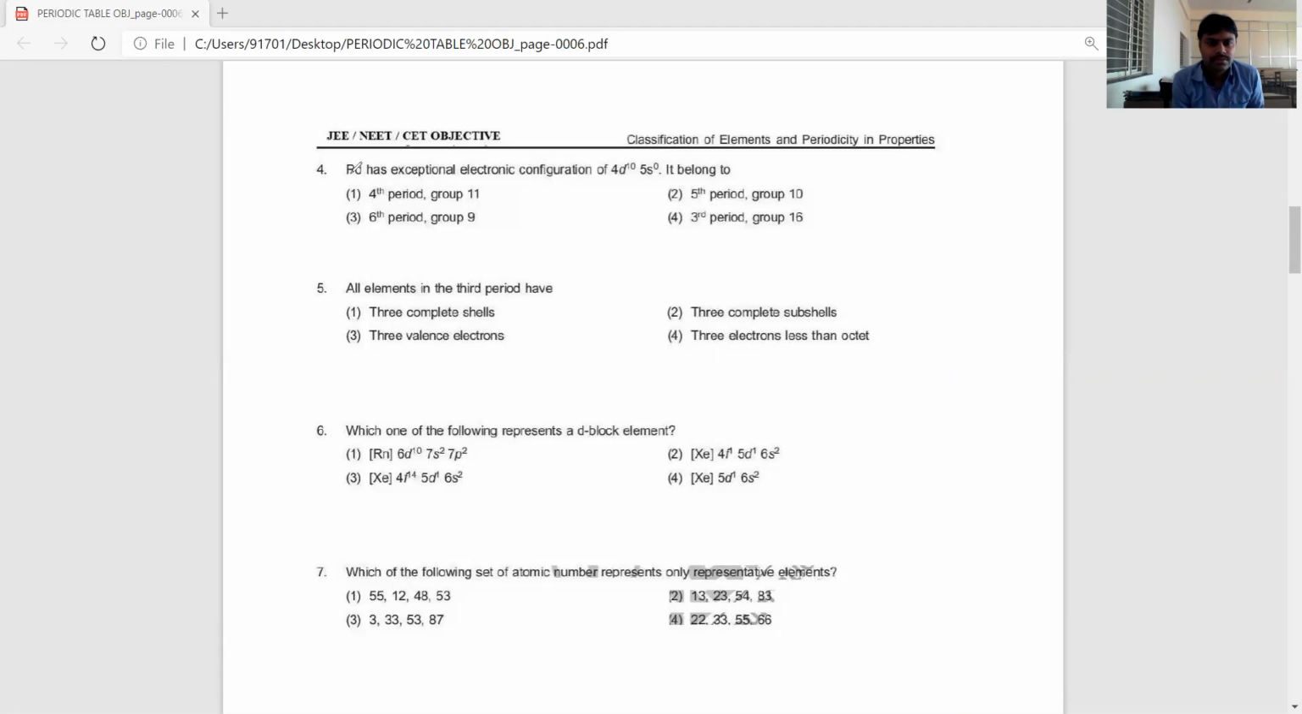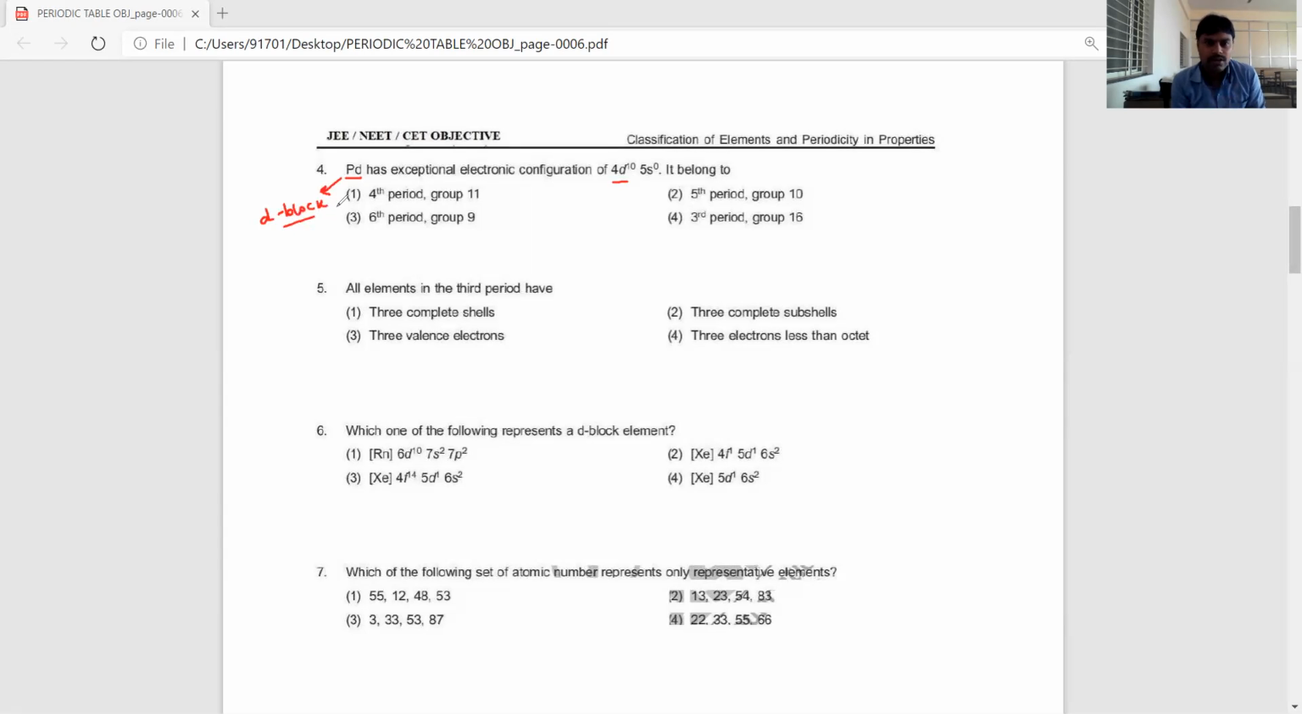Palladium. The expanded electronic configuration of palladium is 4d10, 5s0. We have to identify the group number and period number. Listen, dear students, palladium belongs to the D block. This belongs to D block.